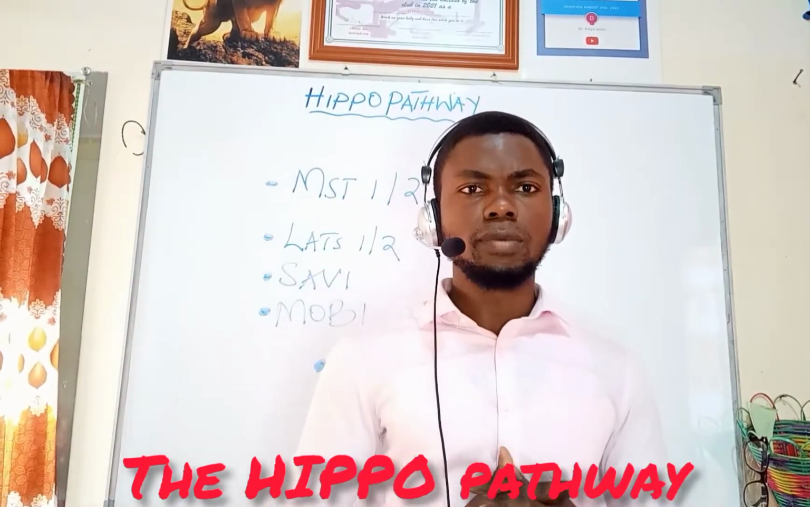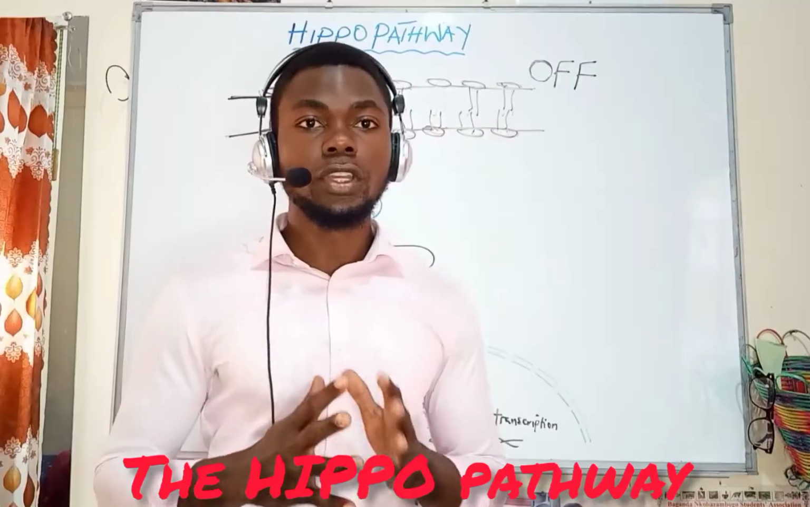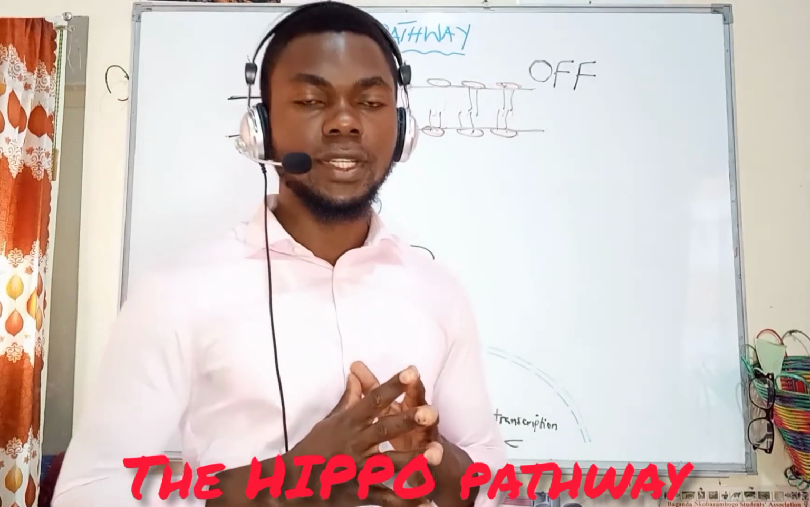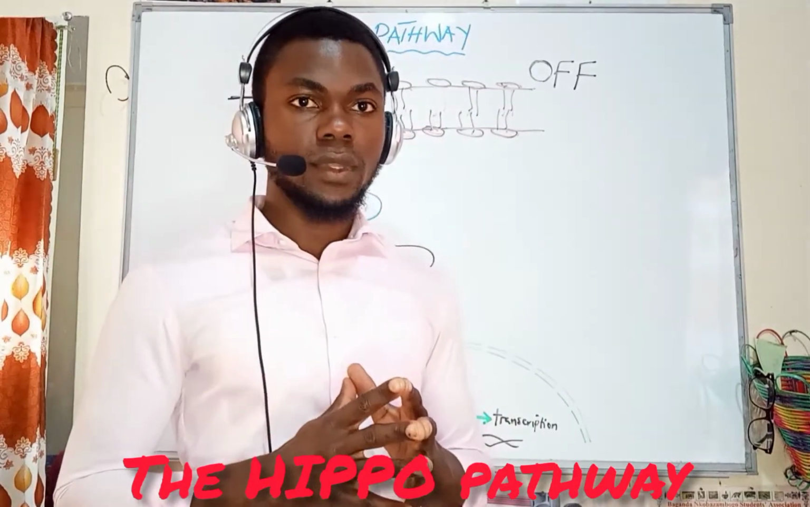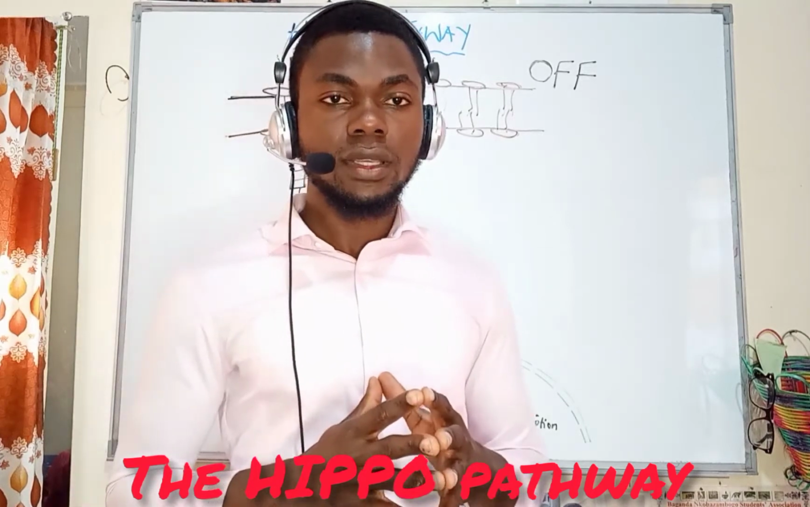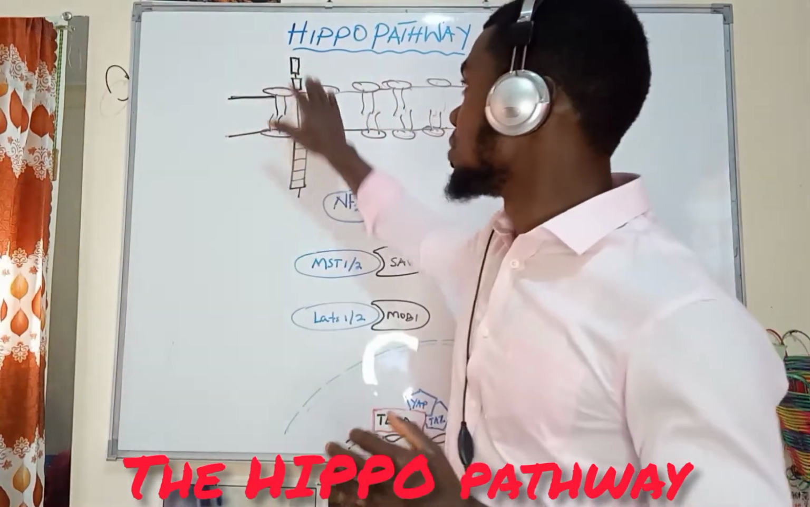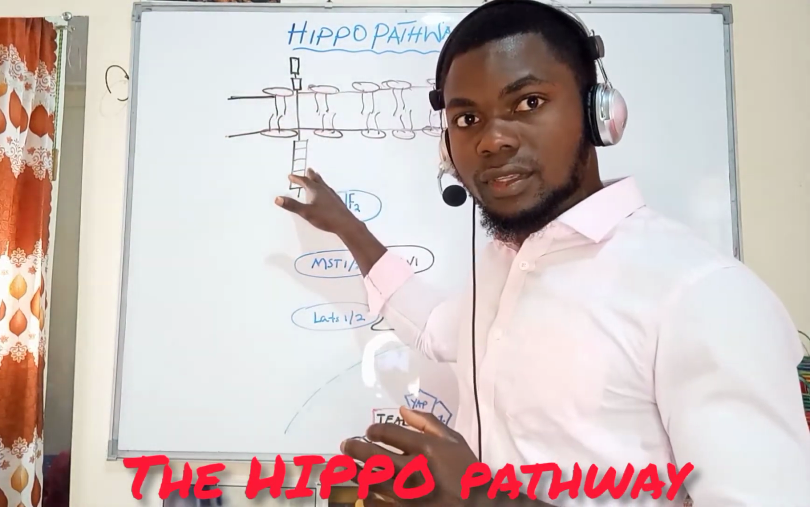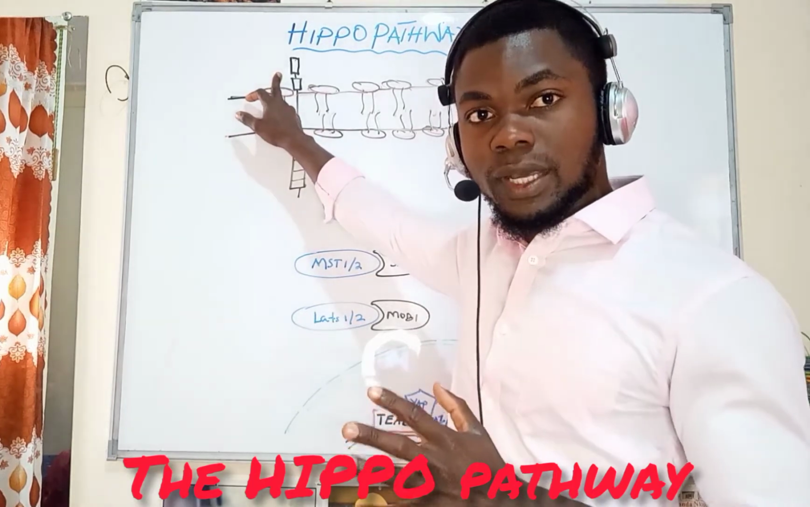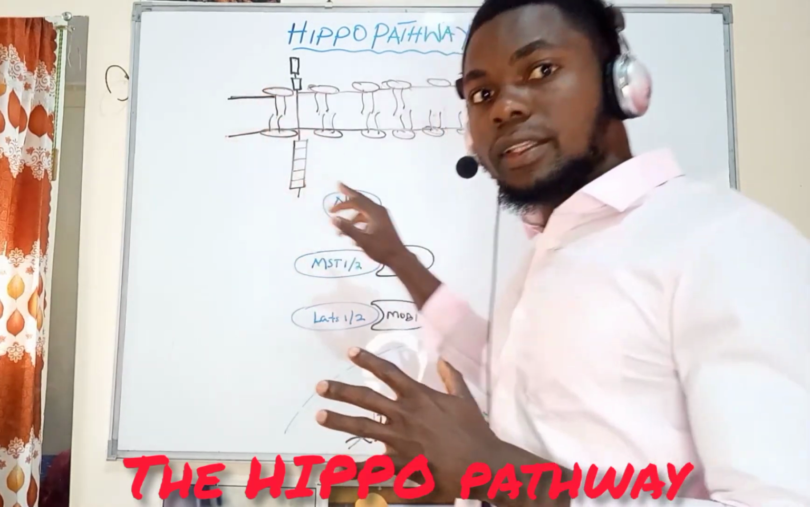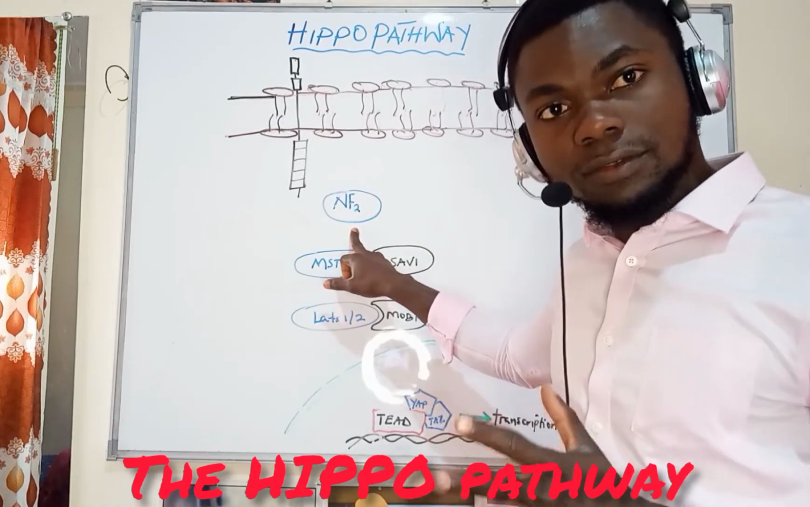Let us go direct to the pathway and see what happens in the pathway. Going to the actual pathway, what really takes place in the pathway. So when the pathway is off and when it is not turned on, what do I mean by this? When there is no ligand that is binding to our receptor, so this is our receptor. So when there is no ligand that is binding to our receptor, what is going to happen? The neurofibromatosis protein is not going to be activated.